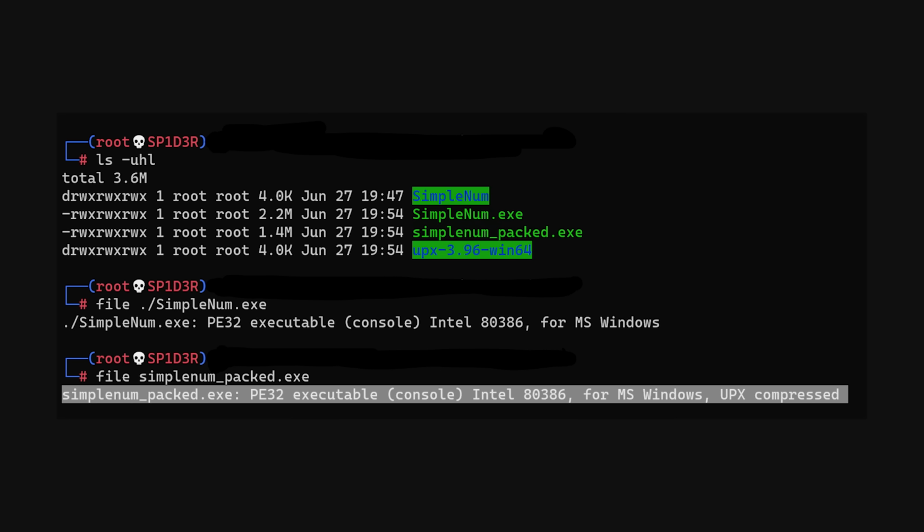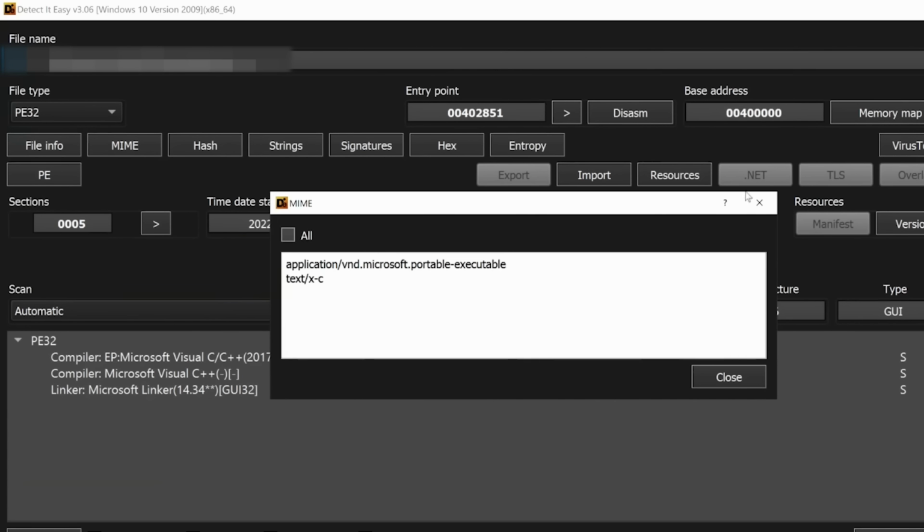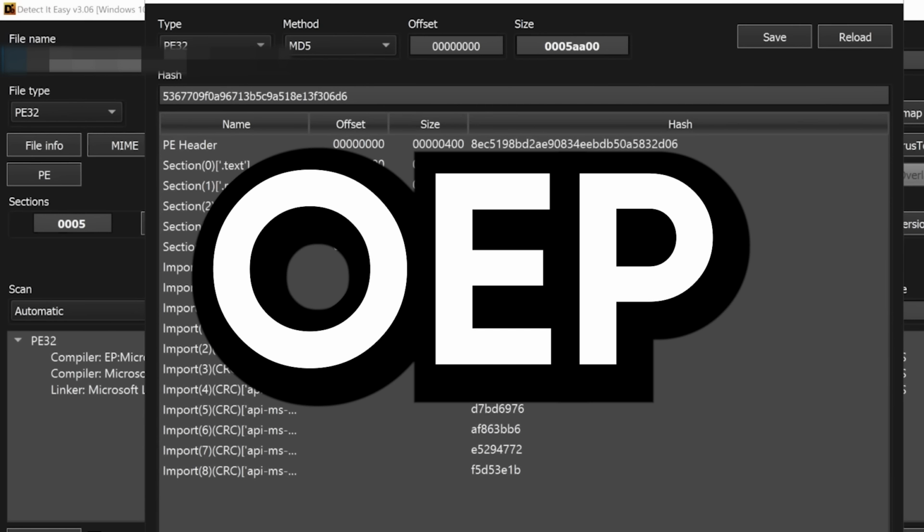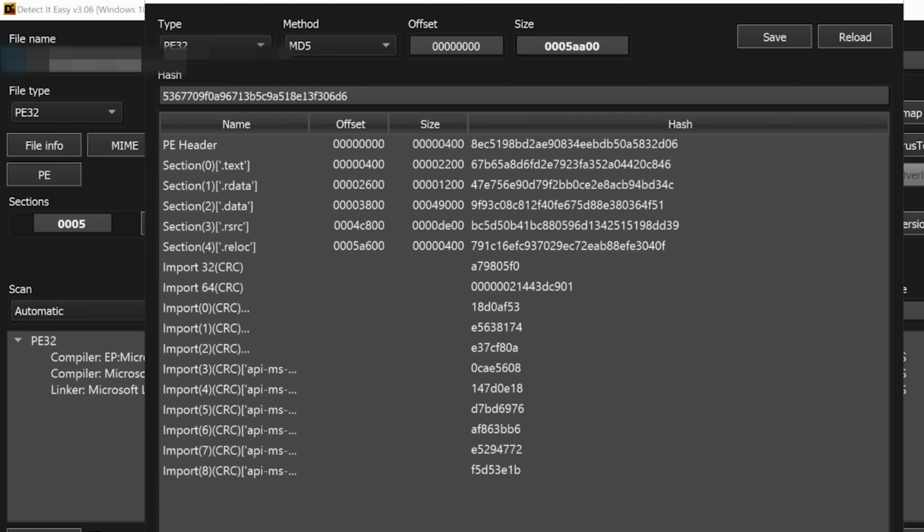Learn to recognize these. Use tools like Detect It Easy to identify packers. Unpack with universal unpacker scripts or manually by finding the OEP, original entry point, in a debugger. And suddenly that impossible binary becomes readable.